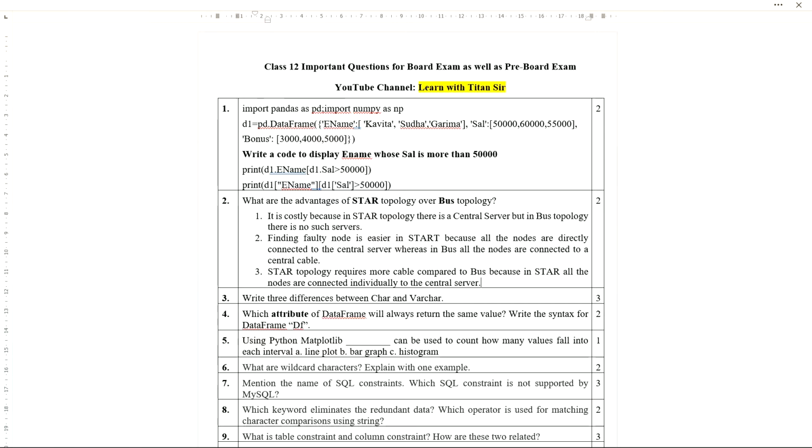Okay, so here all the nodes are connected to the central server individually. That's why in star topology it requires more cable length. So these are the 3 points you can write for these questions. As it is 2 marks, you can write any 2 points, or you can write 3 points also. I hope it is clear, everyone.